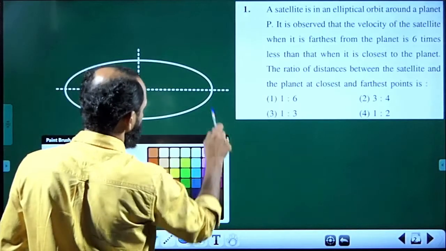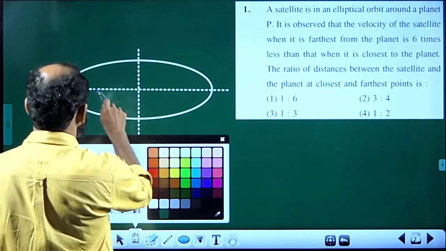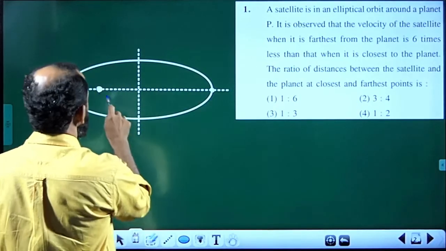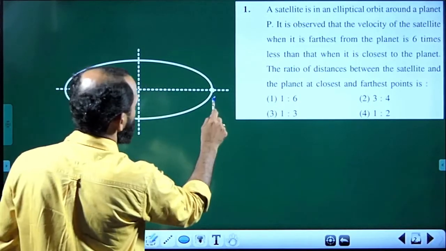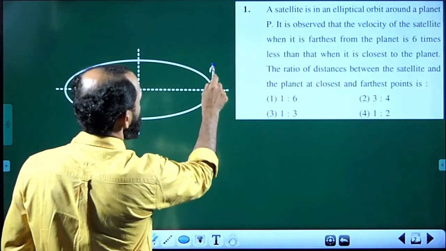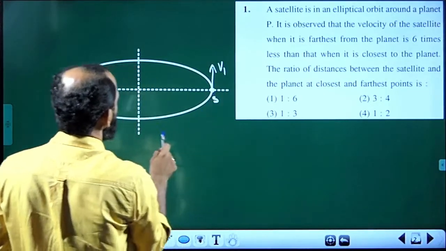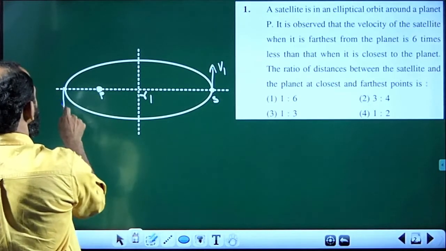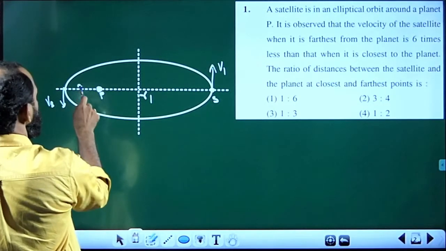This is the farthest point, the planet P, satellite S. Farthest: let the velocity be v1, the distance be r1. Closest point: velocity v2, distance r2.